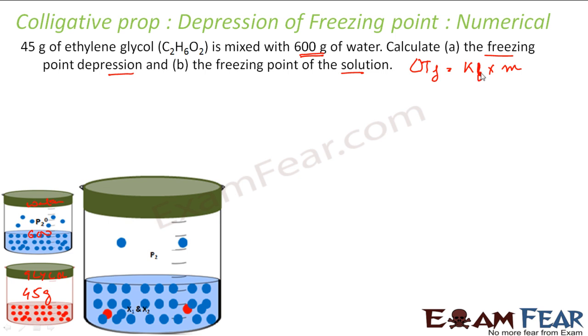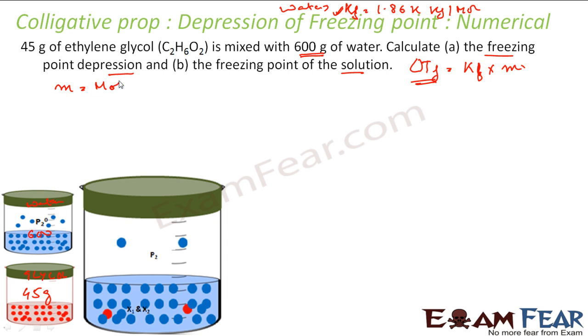So Kf is something I can easily find from the chart. Kf for water is 1.86 K kg per mole. That is something we can get from the chart. We can just see for water. So delta Tf we have to find, and M, the molality of the solution, we have to find.